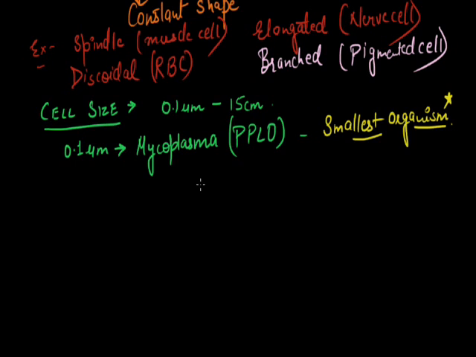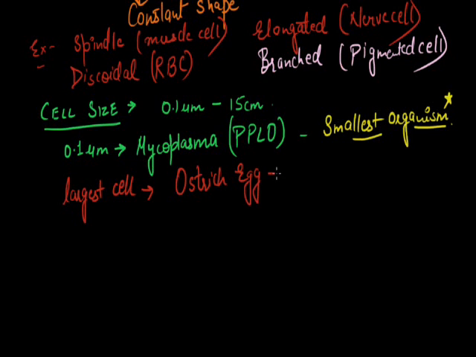Then we further move in cell size as we study the largest cell. The largest cell is the ostrich egg. It is the fertilized egg and its size is 15 centimeter in diameter. It is also important, which is the largest cell? The answer is ostrich egg.